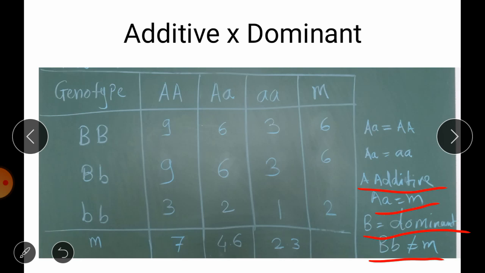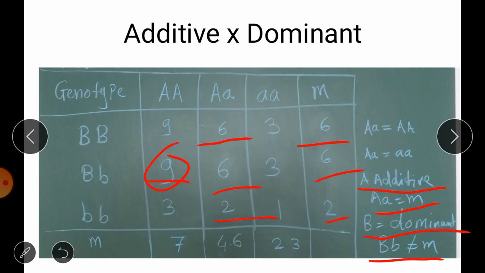Due to dominant gene action, the heterozygous individual of the B gene is not showing the mid parent value. So we can check this assumption here. The heterozygous individual of A will have the same value as its mid parent, but for B, if you check, the values are not the same. So our first assumption is met.